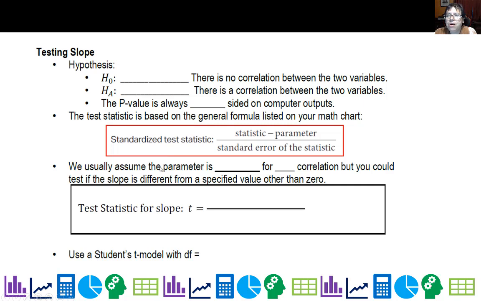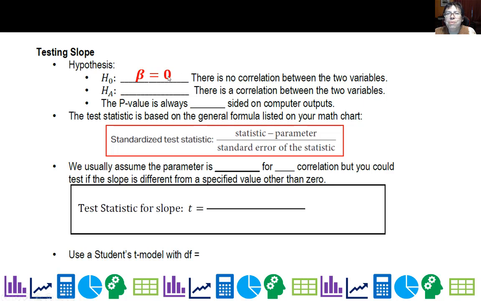So our null hypothesis is that there is no correlation between the variables. Kind of like our chi-squared for independence, there's no association, except we use the word correlation when talking about regression. And by the way, correlation does imply association, but it's between two quantitative variables.